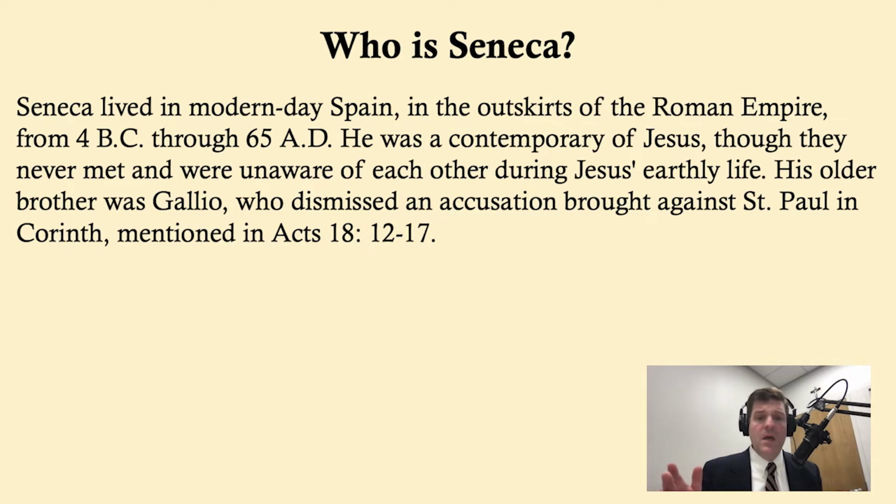Seneca was an ancient Roman. He lived in modern-day Spain in the outskirts of the Roman Empire from about 4 BC through 65 AD. So he was a contemporary of Jesus, although they never met and were unaware of each other during Jesus' earthly life. His older brother was named Gallio, who dismissed an accusation brought against St. Paul in Corinth. And so Seneca's older brother is mentioned in Acts 18, verses 12 through 17.